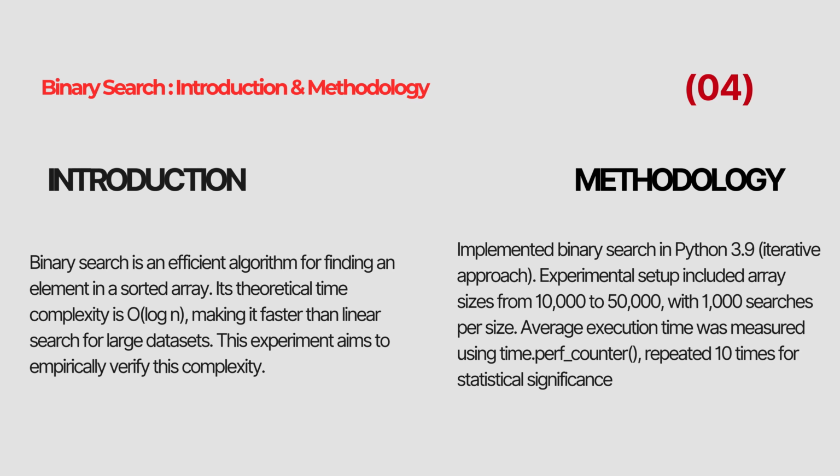This page contains the introduction and methodology of binary search. According to the explanation written here, binary search is an efficient algorithm used to find an element in a sorted array. This page explains that its theoretical time complexity is O(log n), which makes it faster than linear search for large datasets. In the methodology section, it is written that binary search was implemented using Python 3.9 following an iterative approach.